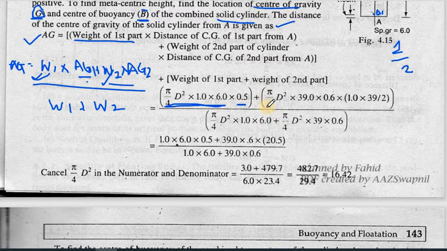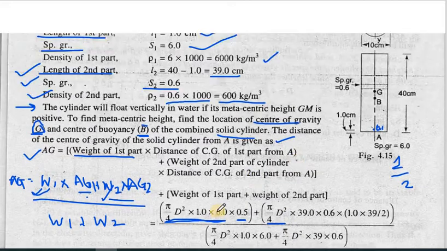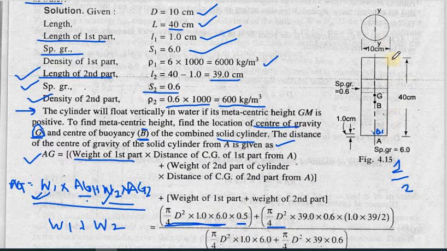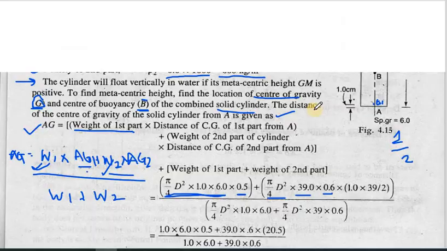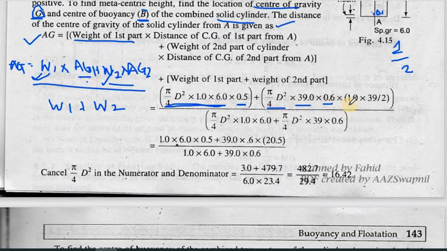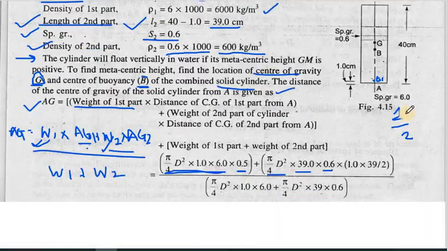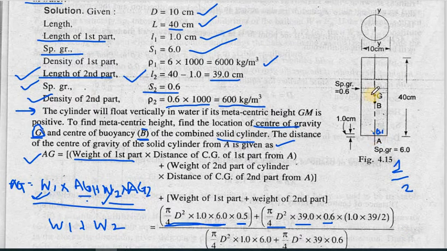Now in case of the second part, again the area is common, pi by 4 d square. In this case, the depth is whatever the distance is left. So we have calculated the length of the second part. It was coming out to be 40 minus 1, that is 39. So that is multiplied by 39, then multiplied with the specific gravity of the second material, that is 0.6. And now we have to calculate from A to A. This is the G2 point for the second material. So from A to A it will be what?